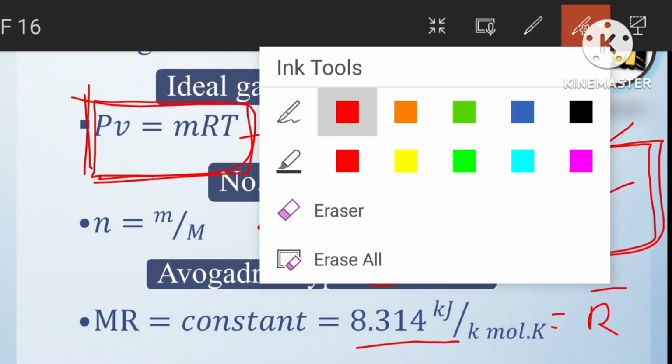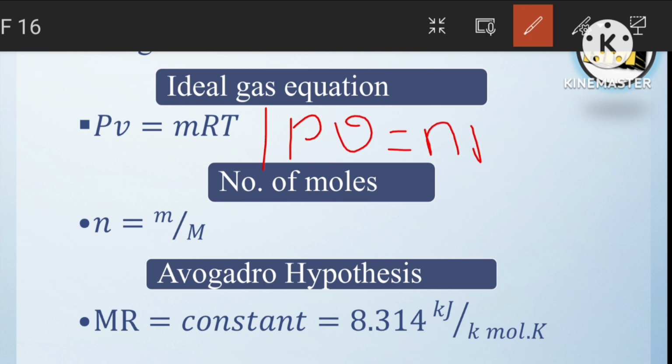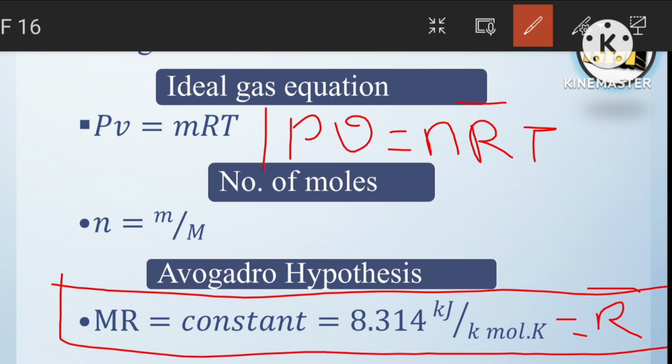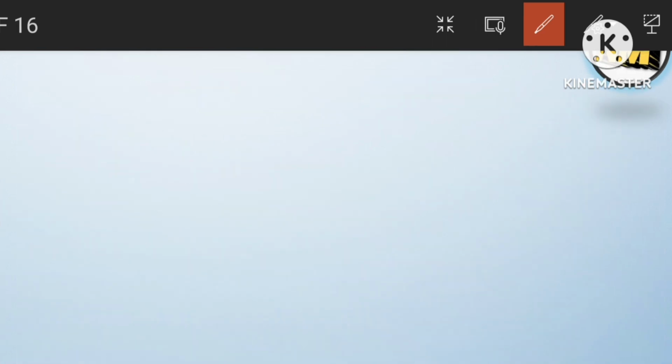Okay, this is the one formula, and if they give the number of moles, we have to write PV equal to n R bar T. R bar is nothing but 8.314. Okay, this one you have to remember while solving the problems. And I will explain some of the values. I will give one trick here.